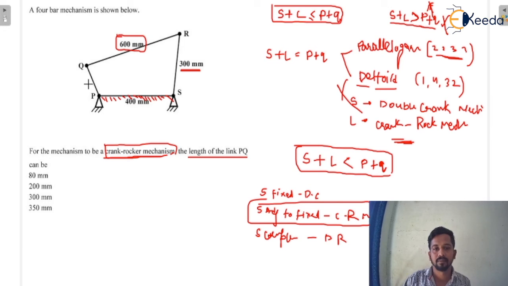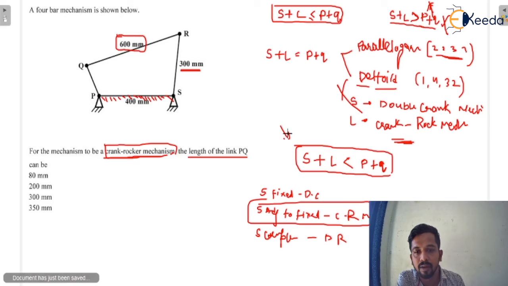Okay, and what would be this link? This would be the shortest link. Okay, but we don't know what the value of the shortest link is. We need to use this relation. Through using this relation, we will get the final answer.